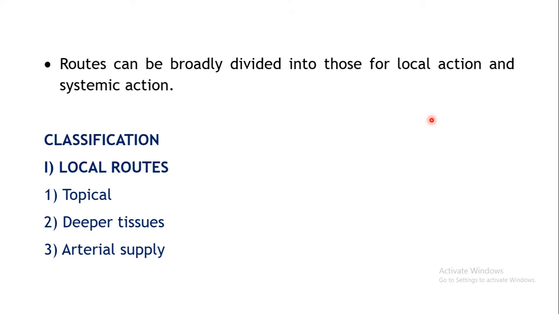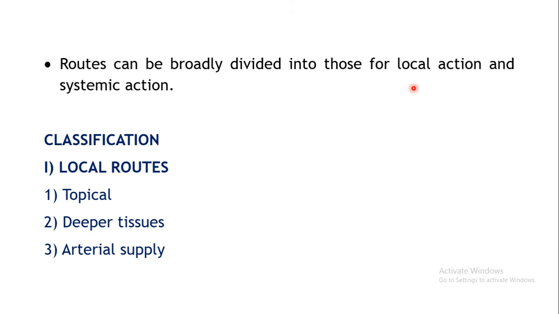Now let us consider all the routes one by one. Basically, the routes of administration can be classified into two main types, depending upon what type of action is expected.